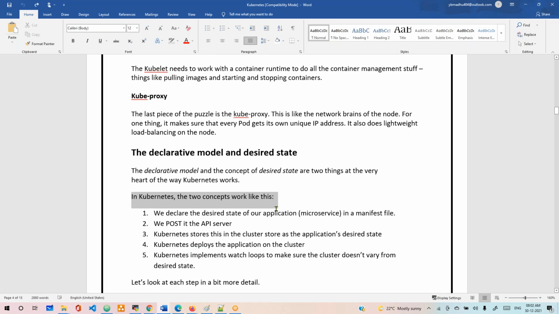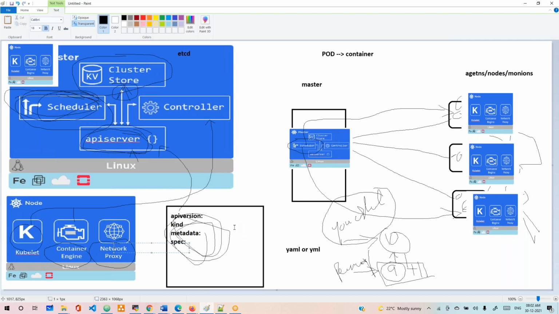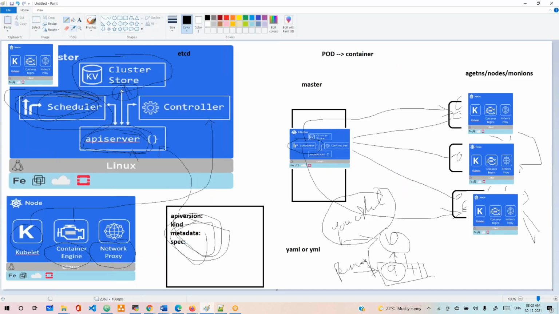The Kubernetes two concepts work like this: declarative and desired. We declare the desired state of our application, like a microservice application, in a manifest file. We post it to the API server, which I just discussed. We mention everything in the declarative method, meaning YAML files, and we post it to the API server. Just think about this, guys. Whatever I'm talking about, we mention this and post it to the API server.